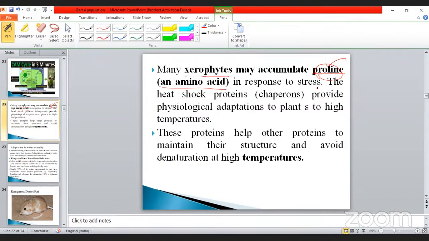In response to stress, the heat shock proteins, chaperones. Sometimes they may ask the question, which heat shock protein is present in the xerophyte? Chaperones provide physiological adaptation in plants to high temperature. Okay, like that, they may ask questions.